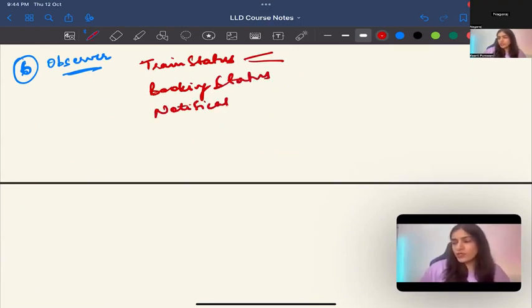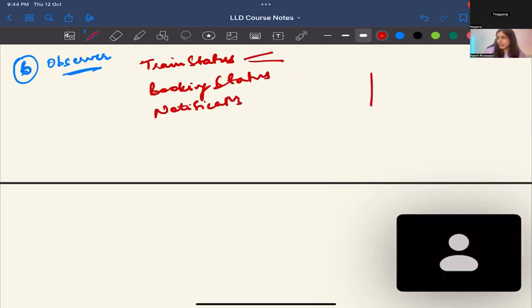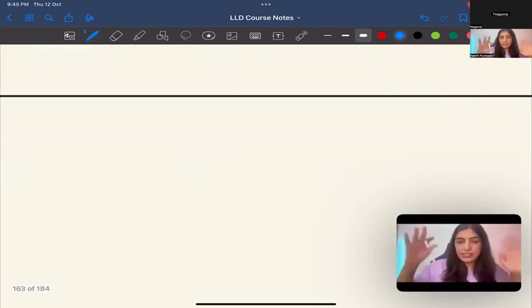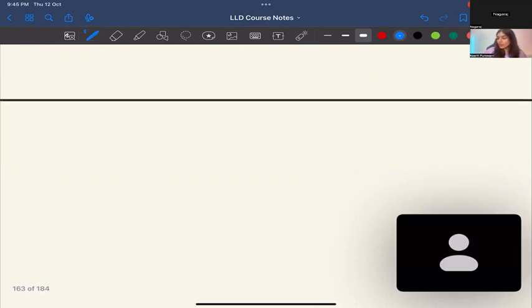I guess observer is easy to understand, right? All the notifications, yes. And if the train is cancelled, payment and notification go to all the passengers. It is running late. Yep. So I guess this is an easier one. Okay. Yes. Next, what did we do after this?